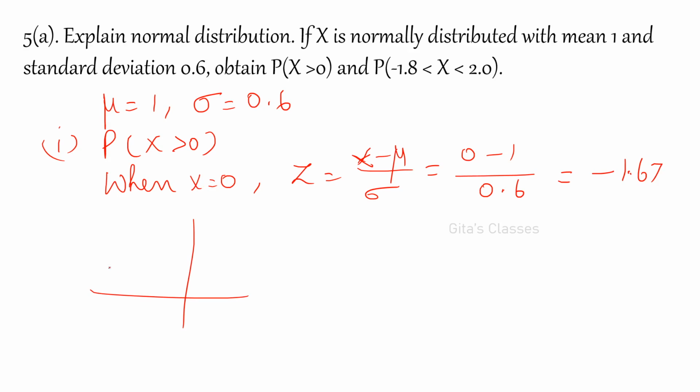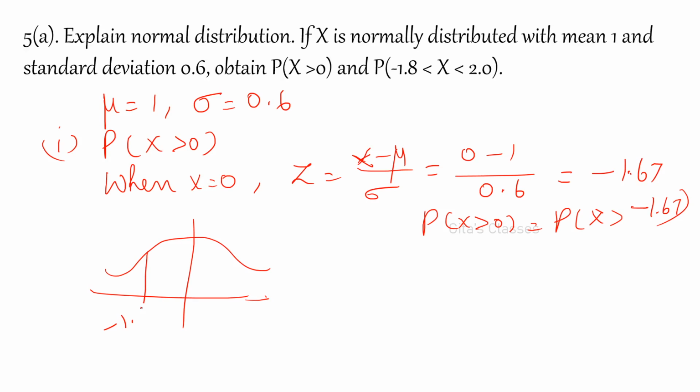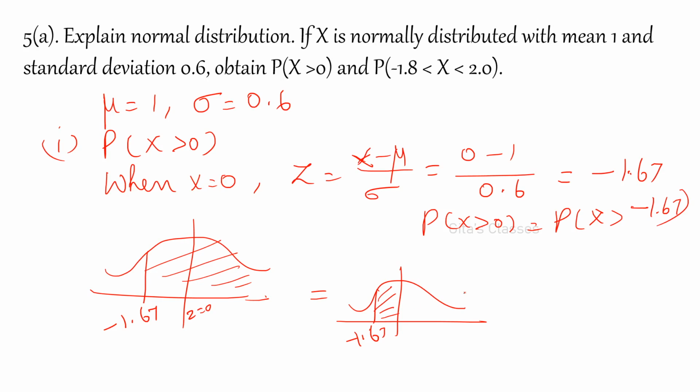So this is the area, X is greater than 0. So P of X greater than 0 means P of Z greater than minus 1.67. Minus means you have to plot it on the left side of this line. This is Z is equal to 0. So this is the area. This can be written as the integral from minus 1.67 to 0, plus 0.5. The entire area on the right hand side is 0.5. And because it is symmetric, you can write it on the right hand side.